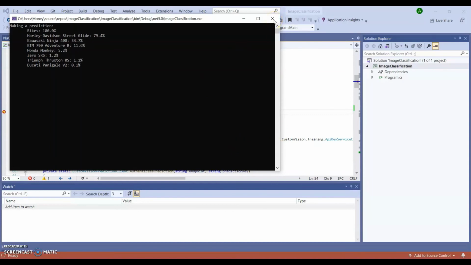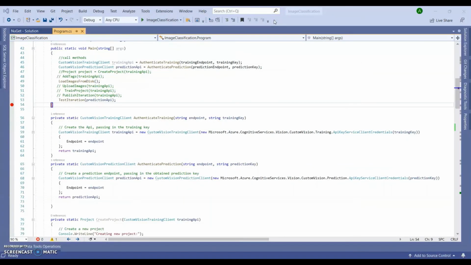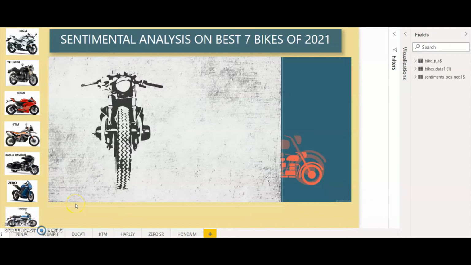And the next part of the project is visualization, which will be explained by Madhuri. So thank you. Thank you, Mani. So let's move to the visualization part of the assignment.